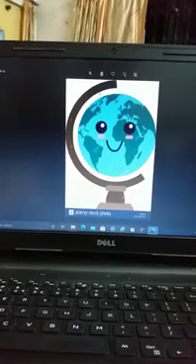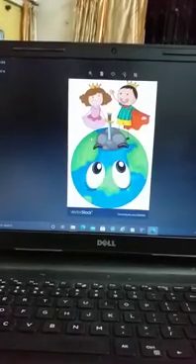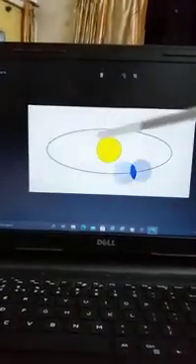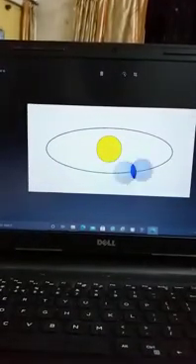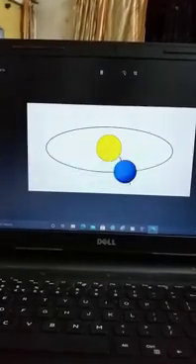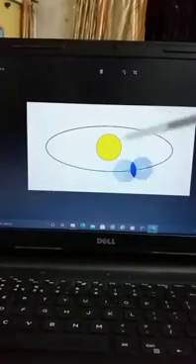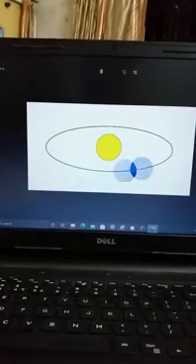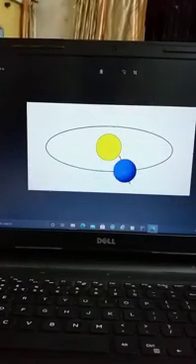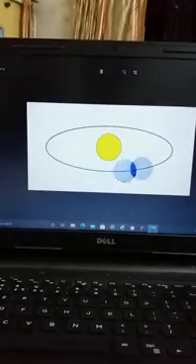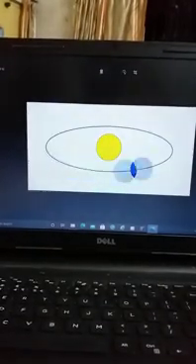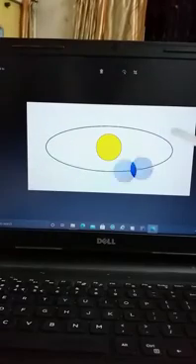How? Look at the picture now. I will give you one picture. This is the revolution. So what is that? You see how the earth moves around the sun. This is the revolution. This is not the rotation. So it moves from one part to another. And there is one stick there.